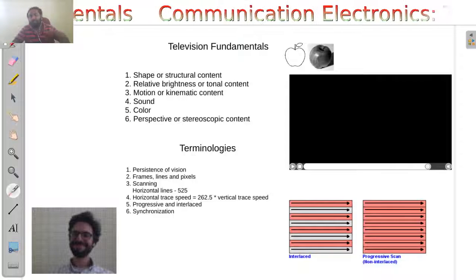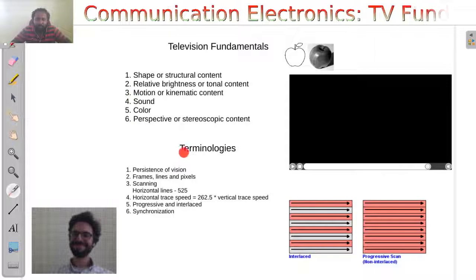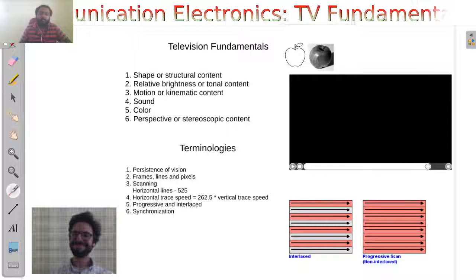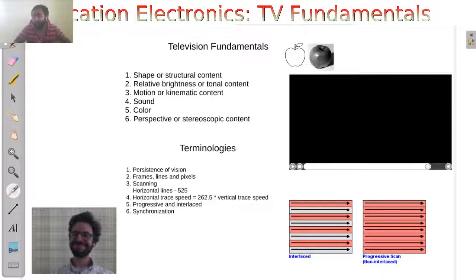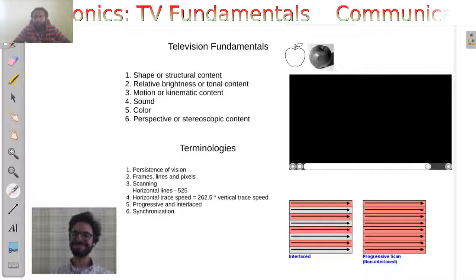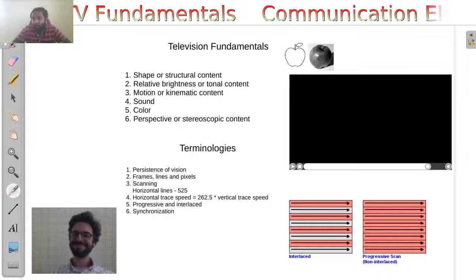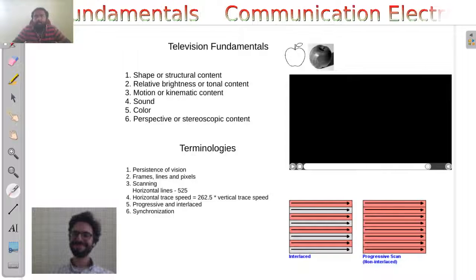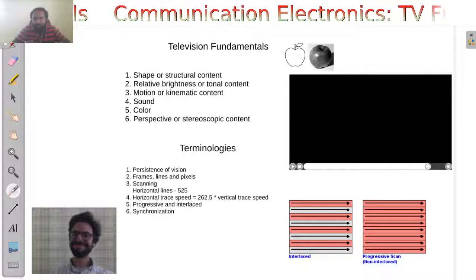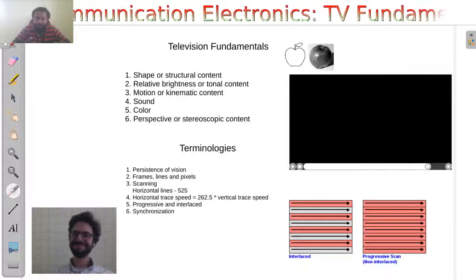The basic things are the first four, and we need to learn a little bit of terminology related to television technology. The first one is the persistence of vision. The persistence of vision is a biological thing. It comes from the fact that our human eyes perceive vision in the form of electrical impulses generated by a set of cells on the retina called rod cells and cone cells.